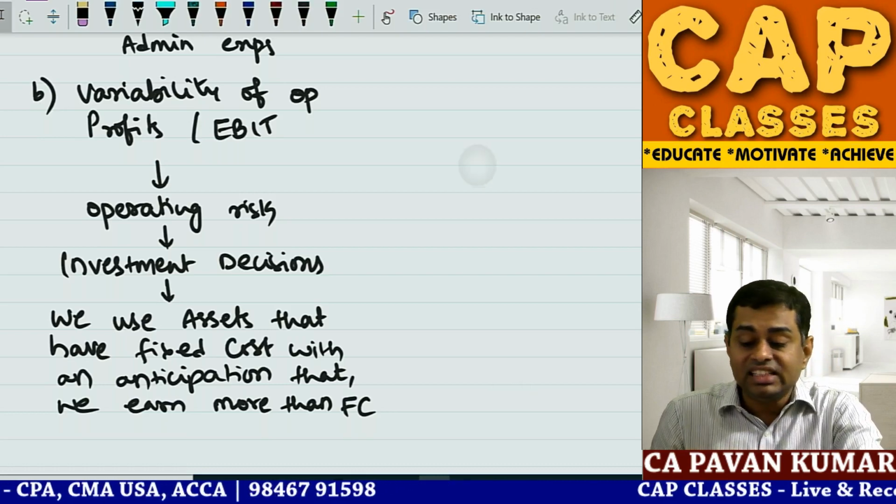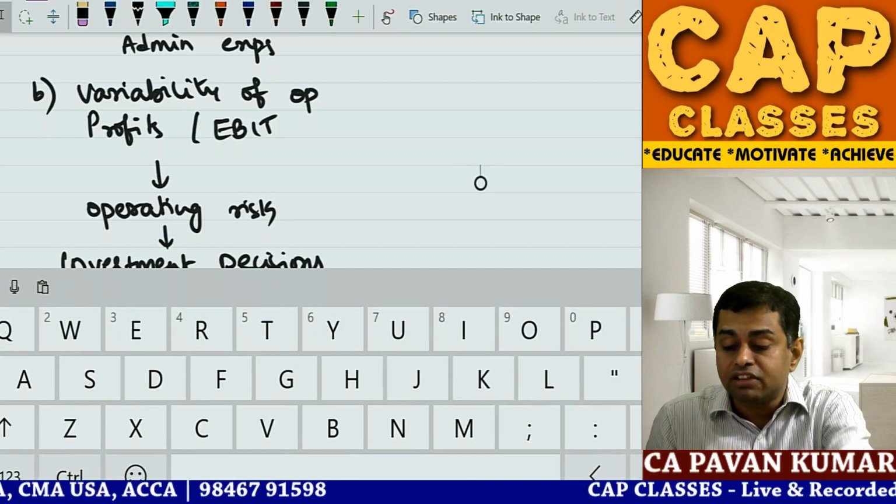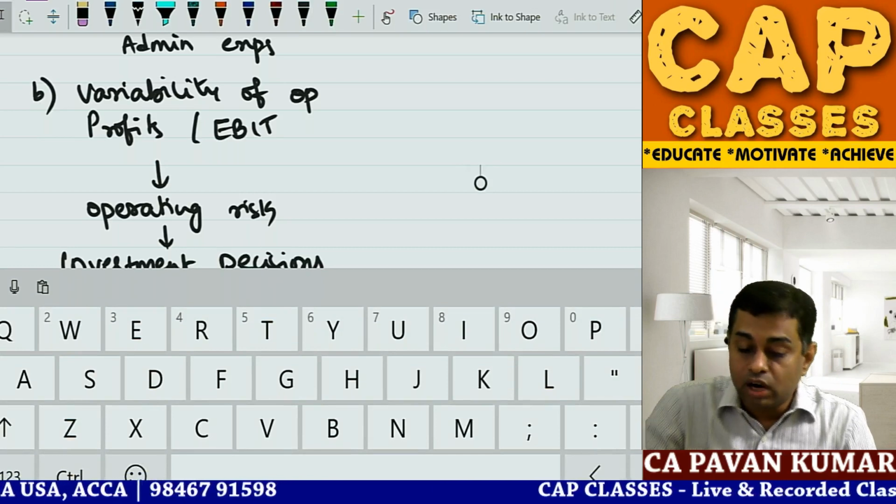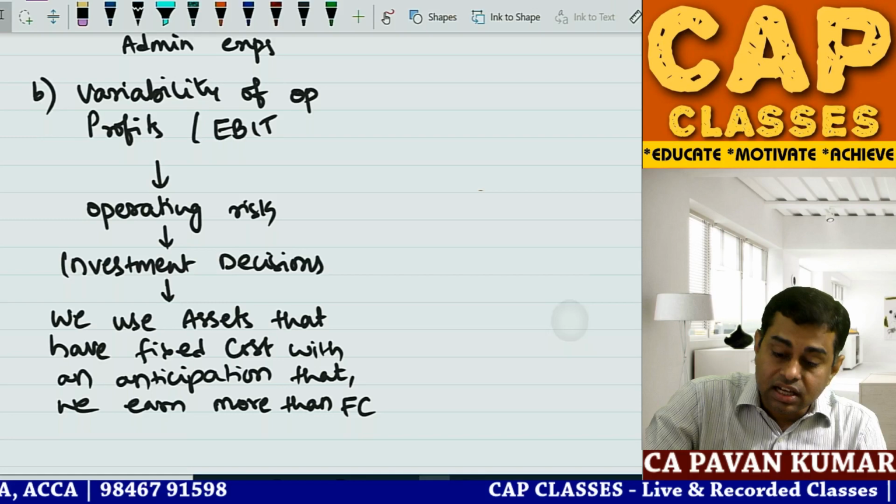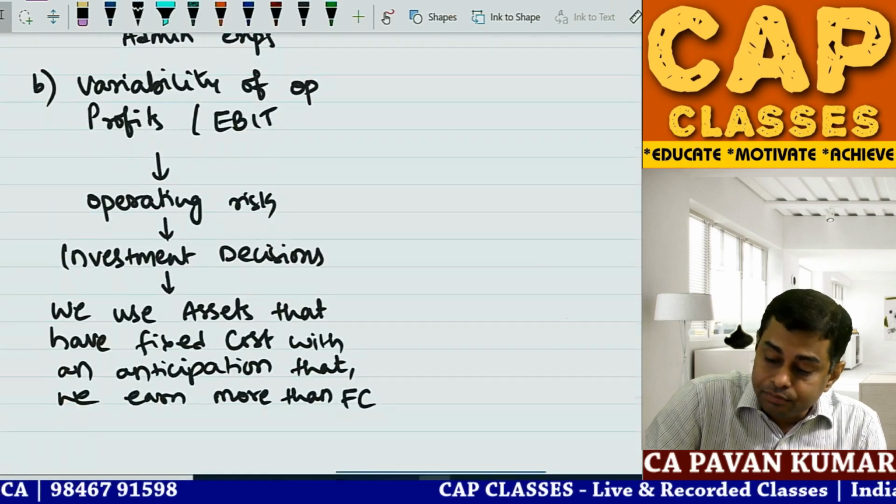Then comes financing risk. Financing risk comes when you borrow money.